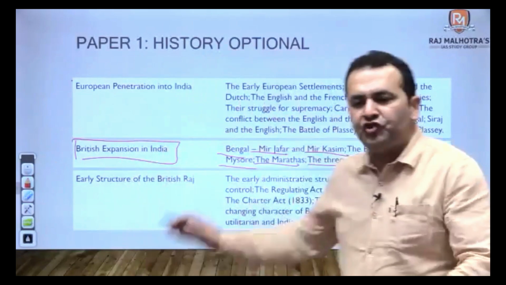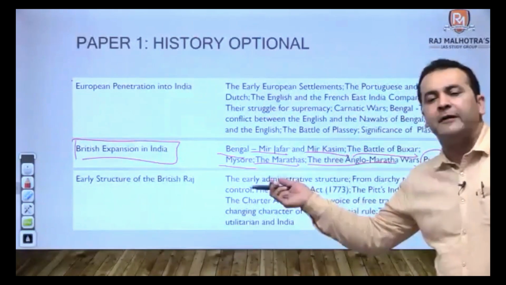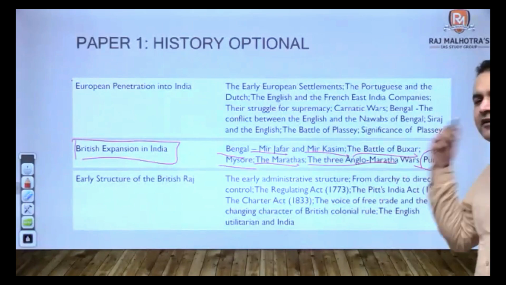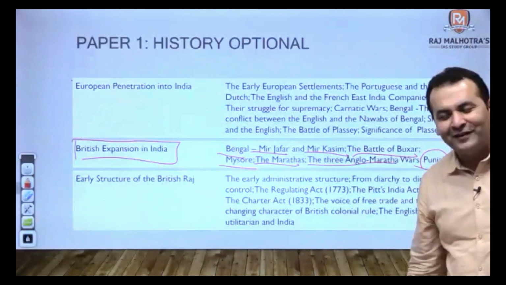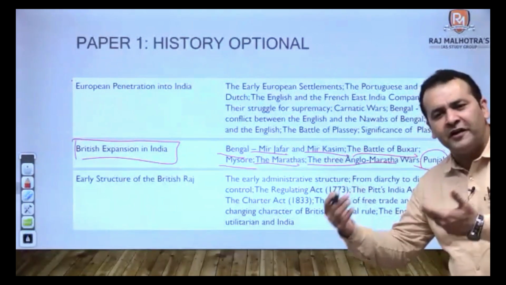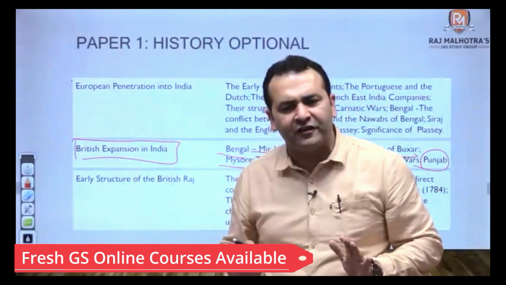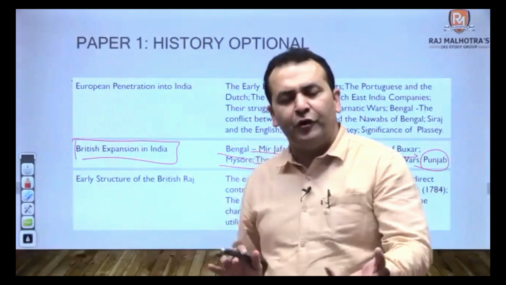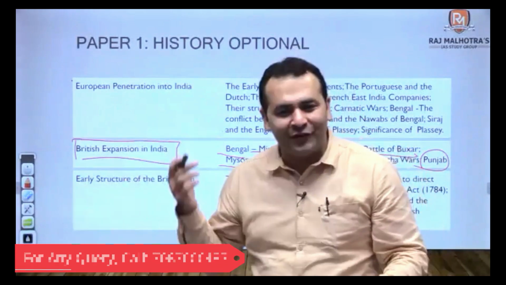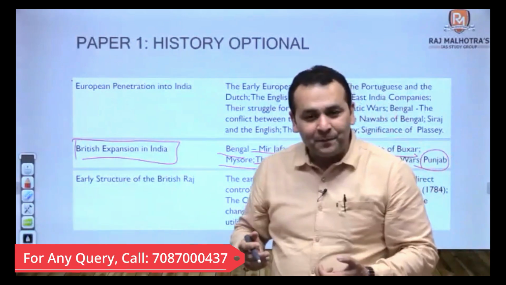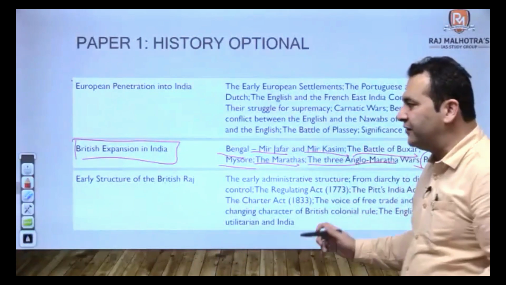So how can you now change the things here, that Plassey did not happen in 1757 and Buxar did not happen in 1764? How can you do this? So you have already covered. When it comes to modern India, again, you have already covered almost 60% of the syllabus, only 20% new facts and 20% of historiography that you have not done. So this is how we have to understand this syllabus.